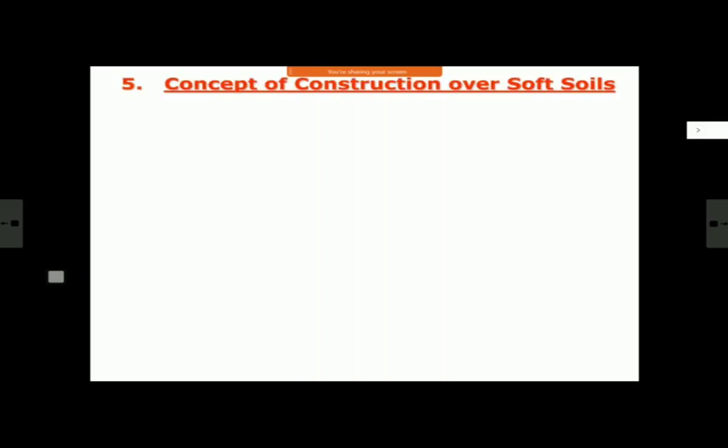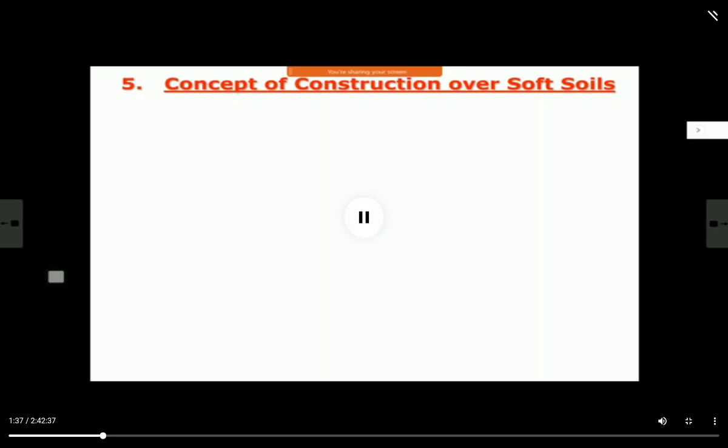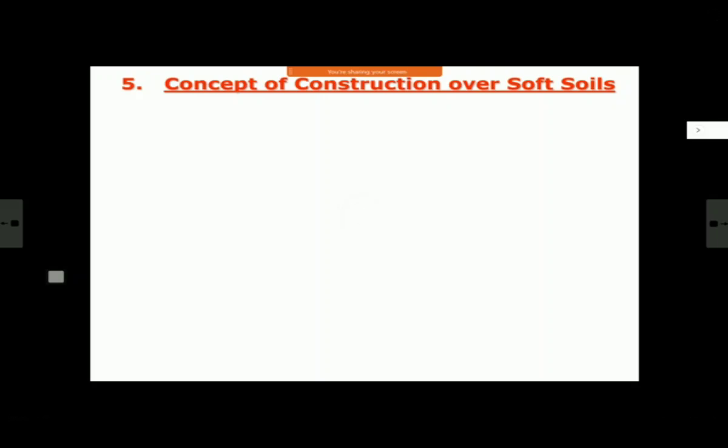So what is the general concept of construction on soft soils? We'll see. Philosophically, what can be done to tackle soft soils, and then we'll see what methods are followed in the field for tackling soft soils. Now, as we have seen, there are two problems in soft soil. Number one, their shear strength is less. So if we put the dead load of an embankment, there is likelihood that there may be a failure. That is one reason, less shear strength, and therefore it cannot take the load. Second thing is settlement. Because of the load, your consolidation settlement will be there and it will continue for a long time. So we want to reduce that. These are the two problems.